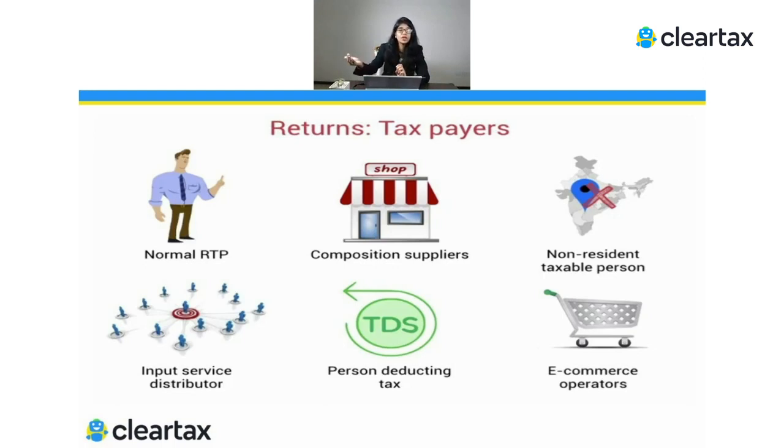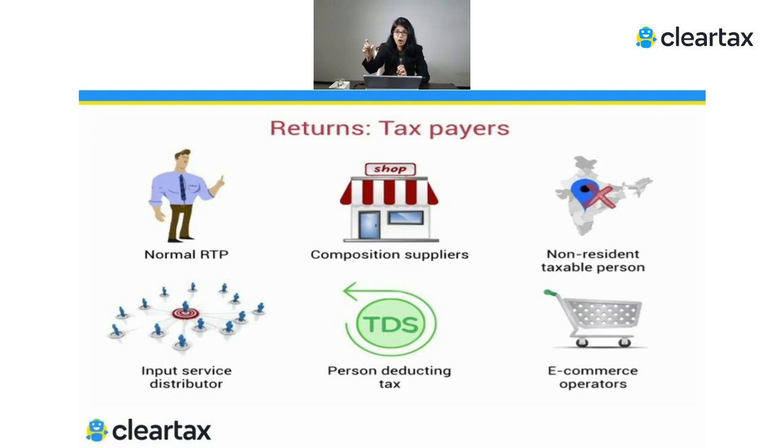So for this, the input service distributor takes a separate registration, separate from the normal registration. Obviously, there would be one normal registration where he records the normal purchases and normal sales he has made. Apart from that, there will be an extra registration, which is an ISD registration, and on that registration he will be getting all the invoices which belong to different branches of the same PAN number. Then based on that, he is going to raise the ISD invoices to the branches.